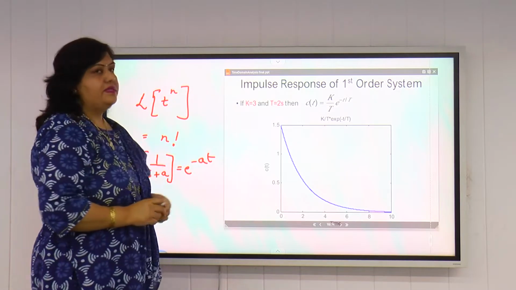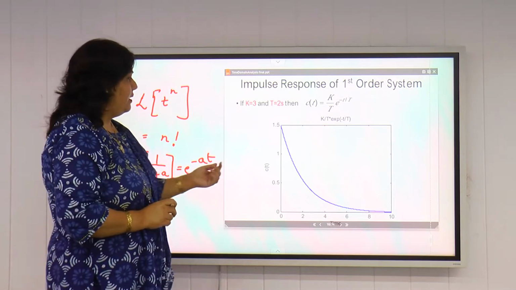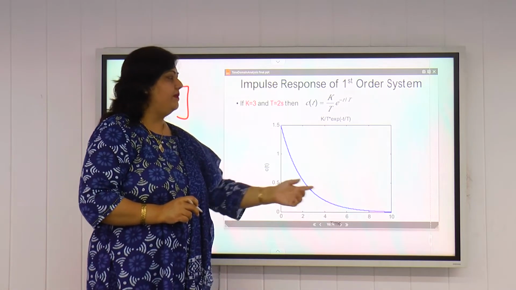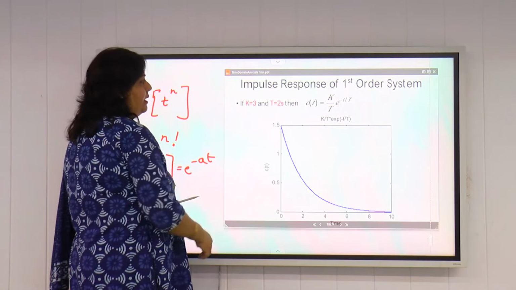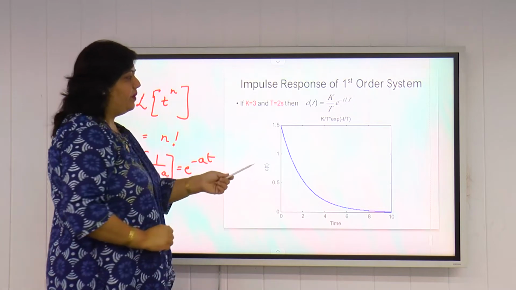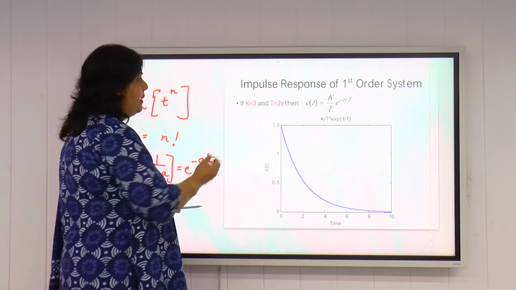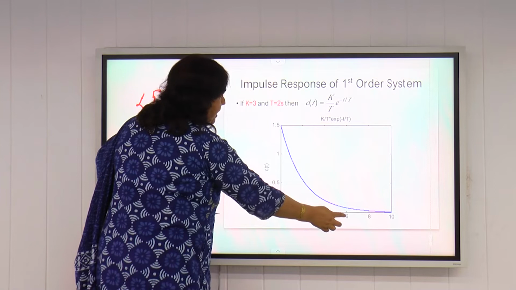Now if we plot the impulse response of this first order system, C(t) versus t, this curve will be like this. An exponentially decaying type of curve is there. K is equal to 3 here and T is equal to 2 seconds for plotting this curve. We are taking the example by taking K equal to 3 and capital T, the time constant, to be equal to 2 seconds.